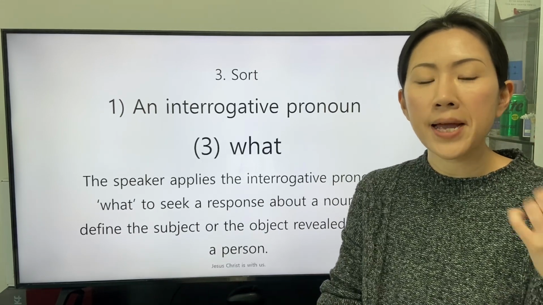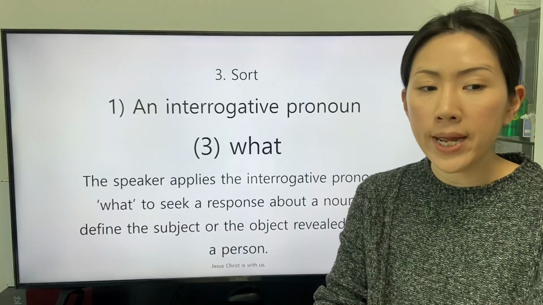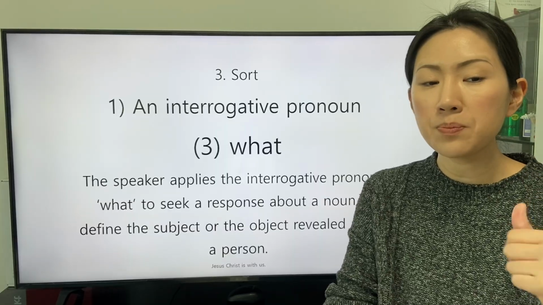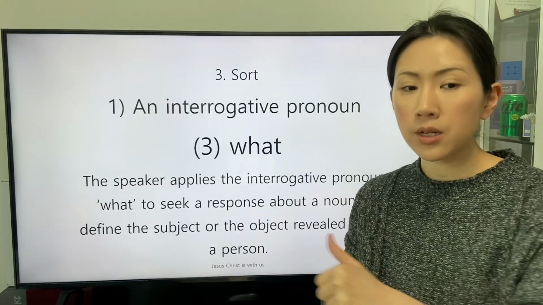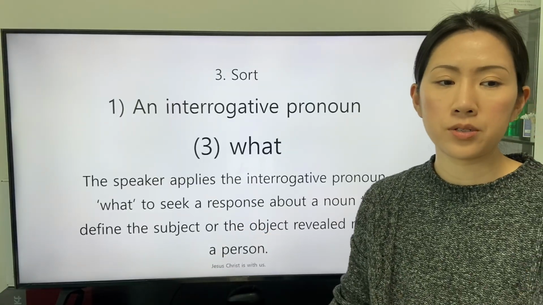The speaker applies the interrogative pronoun what to seek a response about a noun to define the subject or the object revealed not as a person.